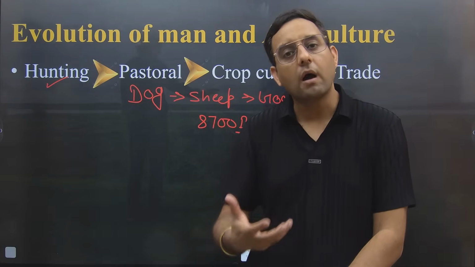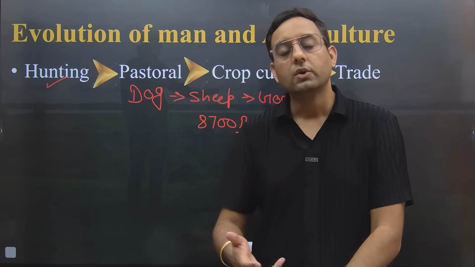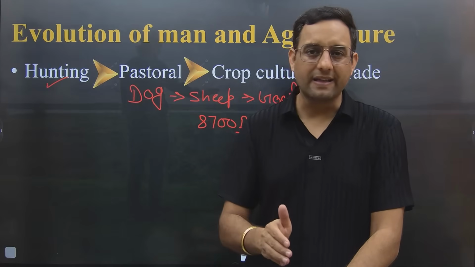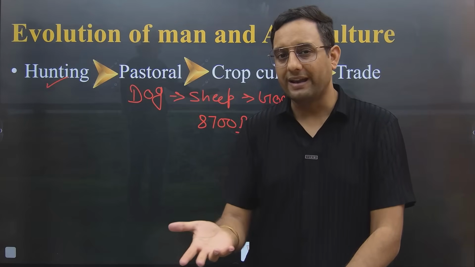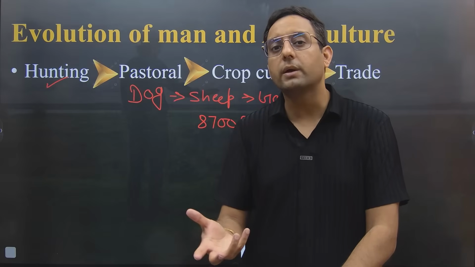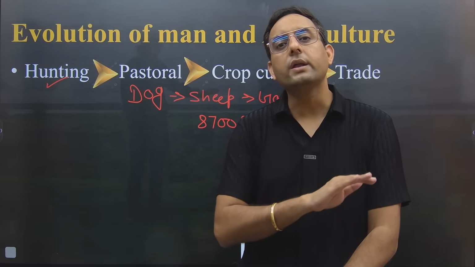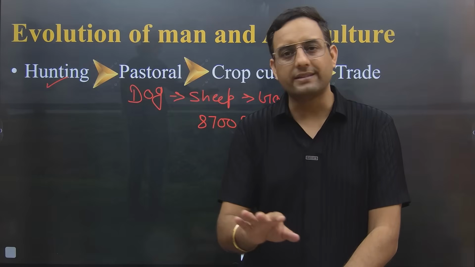But he doesn't know how to cook, he doesn't know how to grow. So he started killing the animal and started eating the raw meat, because we were not having fire at that time. We didn't know how to cook the meat. So he was eating only raw meat at that time. That's it, nothing else.